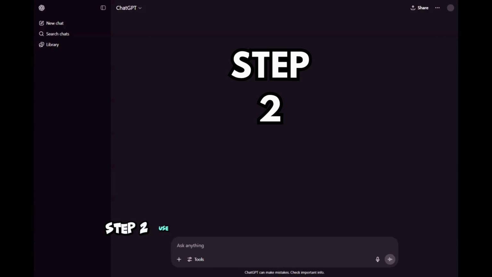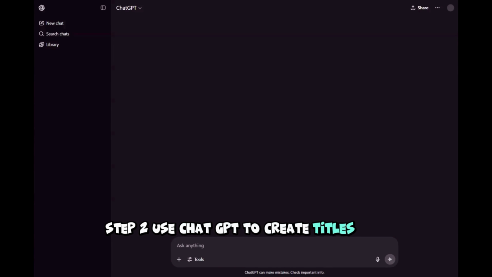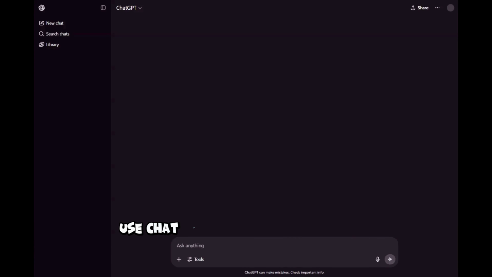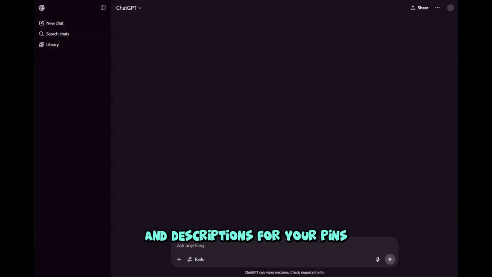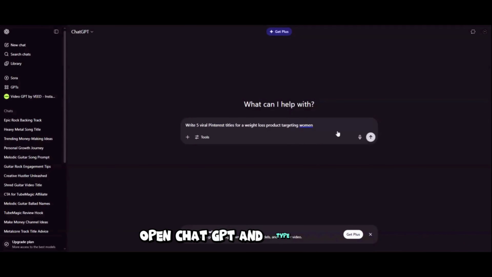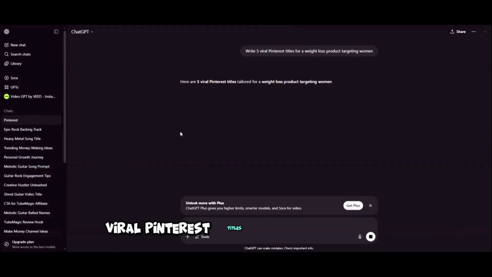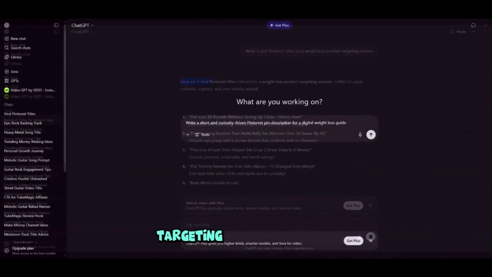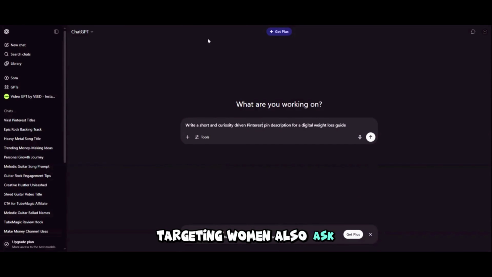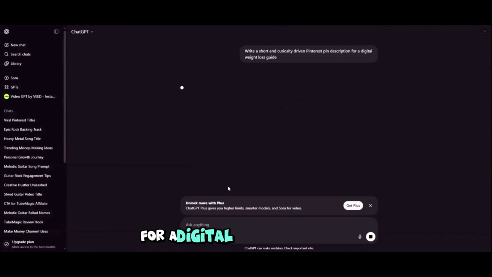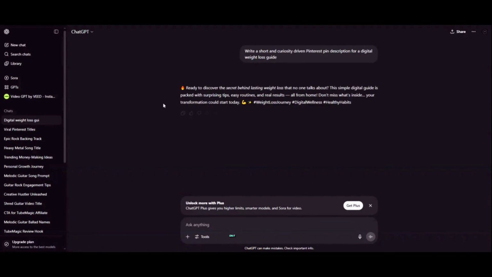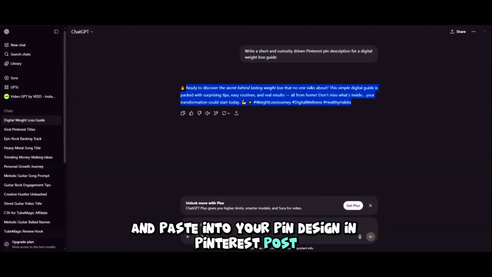Step 2. Use ChatGPT to create titles and descriptions next. We'll use ChatGPT to generate compelling headlines and descriptions for your pins. Open ChatGPT and type, "Write 5 viral Pinterest titles for a weight loss product targeting women." Also ask, "Write a short and curiosity-driven Pinterest pin description for a digital weight loss guide." ChatGPT will give you catchy options that you can copy and paste into your pin design and Pinterest post.